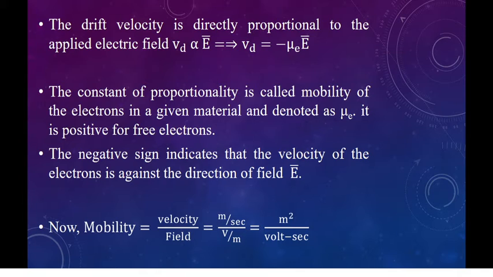Now, the dimensions of the mobility: mobility is equal to velocity divided by field. Velocity is measured in meters per second, and electric field intensity is measured in volts per meter. Therefore, the dimensions of the mobility are square meters per volt second.